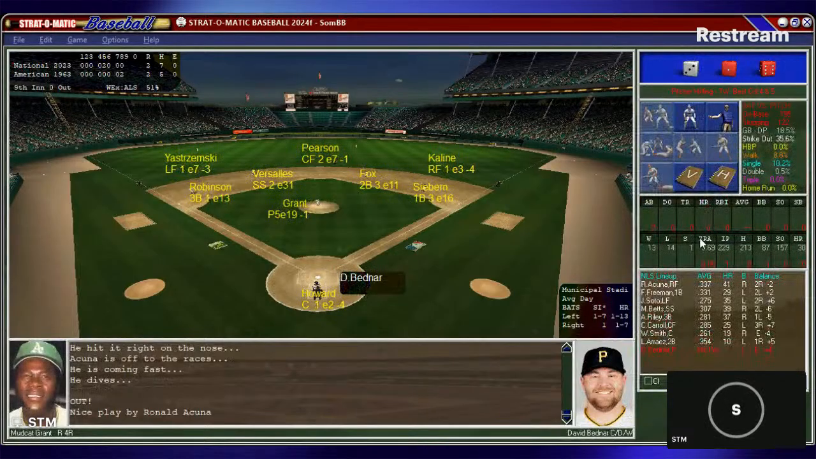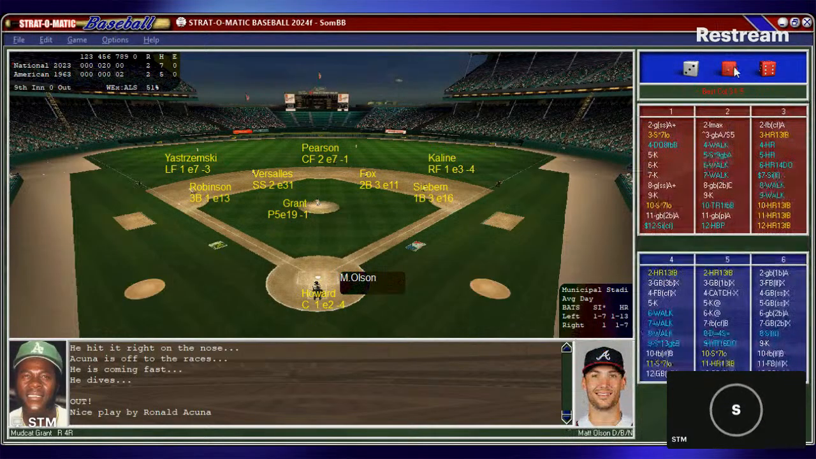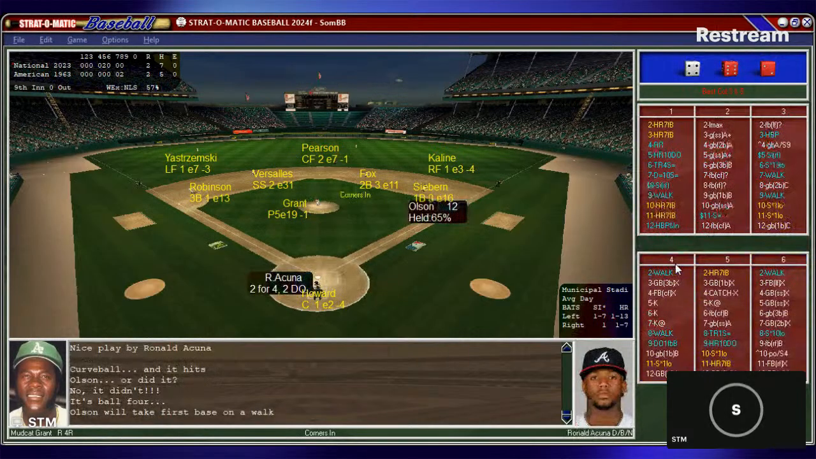National League 2 and the American League 2, as Mudcat Grant goes back out for the American League. And Bednar will now need a pinch hitter here. Wow, he gave up 2 spots. They'll bring out the Atlanta Braves' Matt Olson, 54 home runs on this season. And he'll come in. Howard puts down the sign. Grant looks in from the windup. Here's the pitch to Matt Olson. Walked him, and there's a runner on first and nobody out.